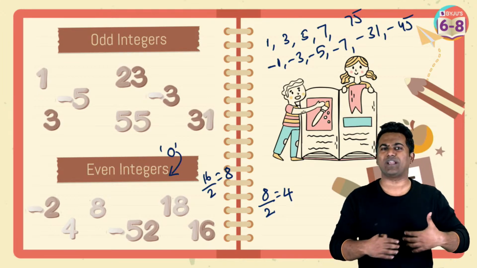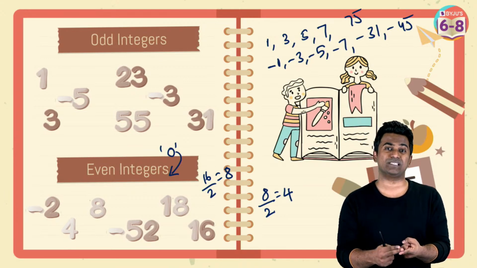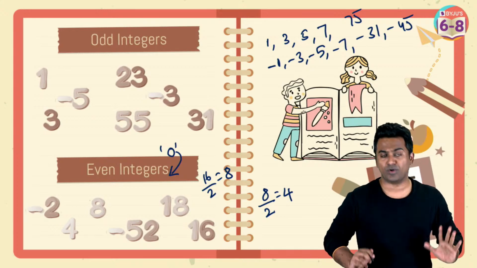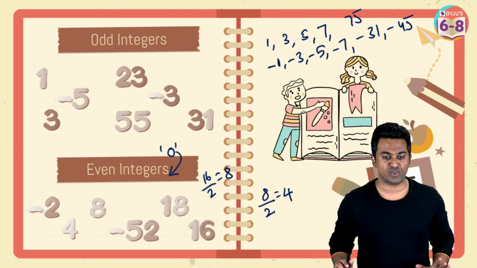There are quite a few important points associated with 0. First, 0 is neither positive nor negative. 0 is going to be neutral. And the second important thing you've got to remember is that 0 is considered as an even integer.